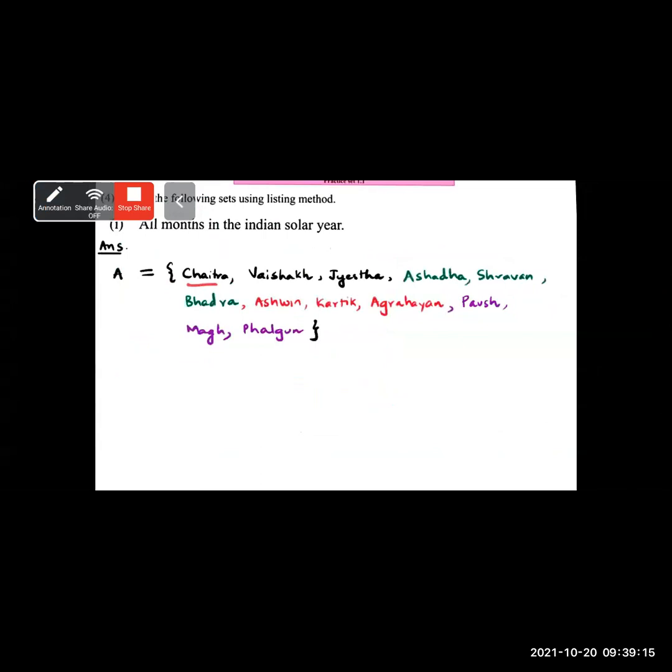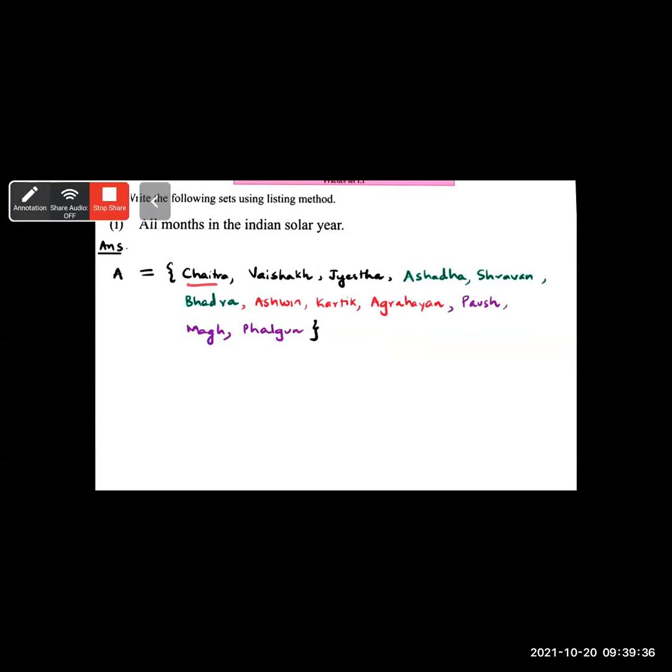The next question is question number 4: write the following sets using the listing method. The first is all months in the Indian solar year. Here you have to write in list method, that means you have to prepare a list. What are those months?